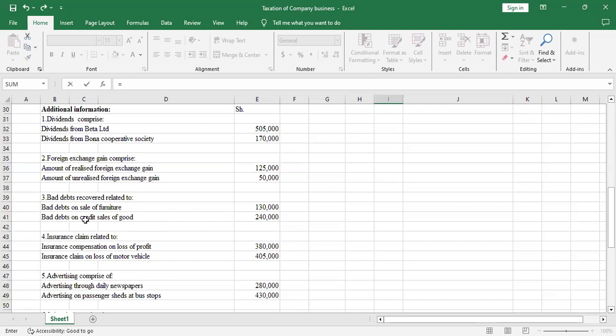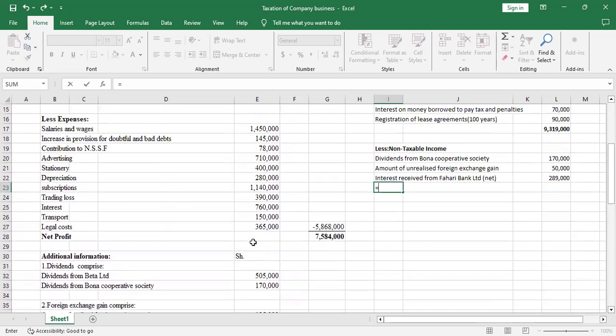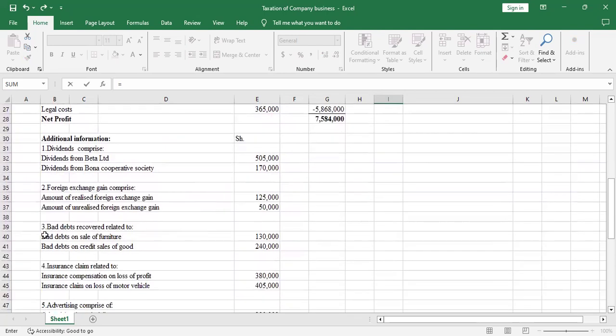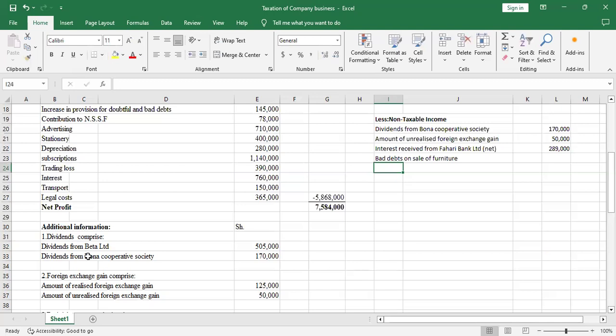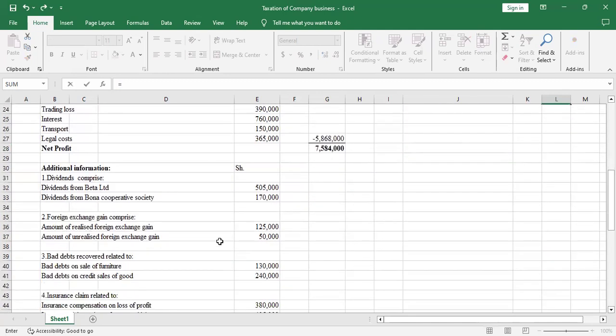But bad debts on credit sale of goods, when recovered, has to be taxed. The 240 has to be taxed. So I'll pick bad debts on sale of furniture. That's non-taxable income. So I'll pick 130.